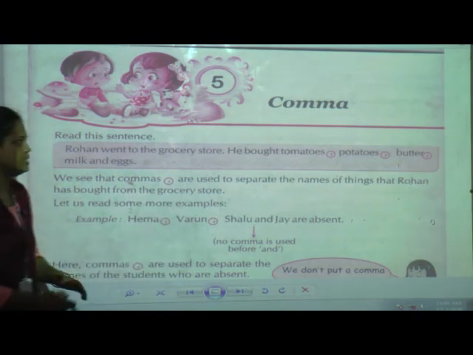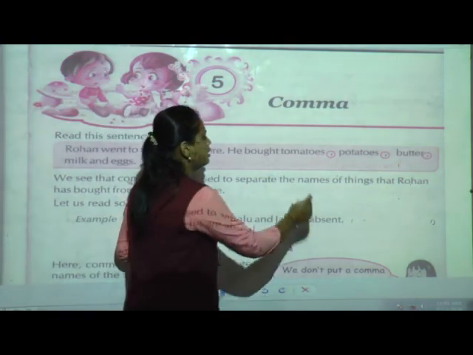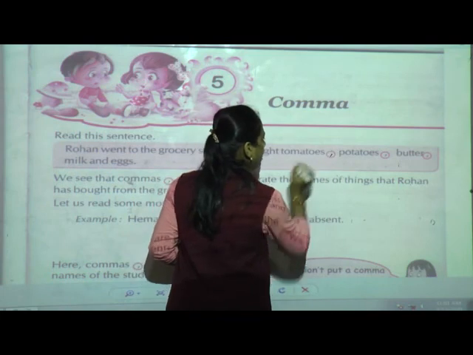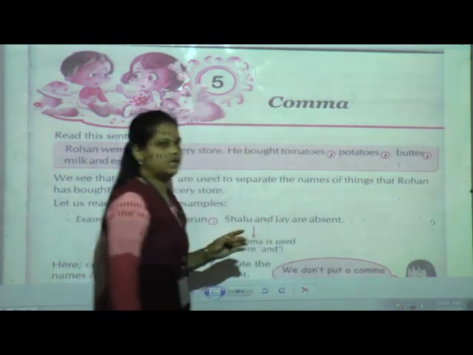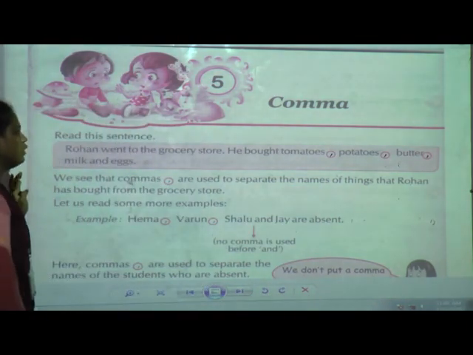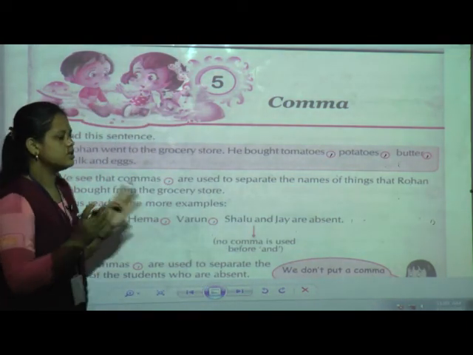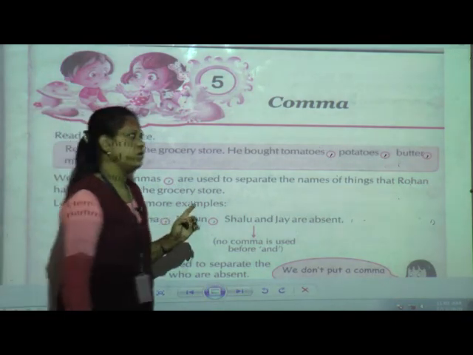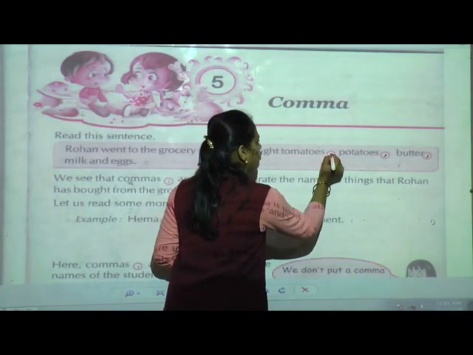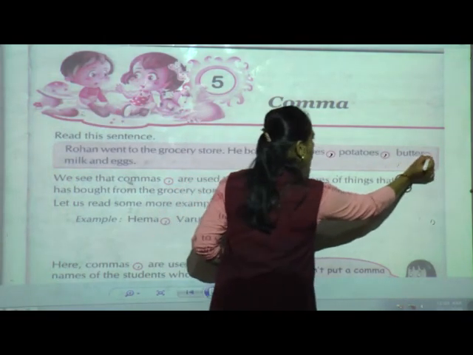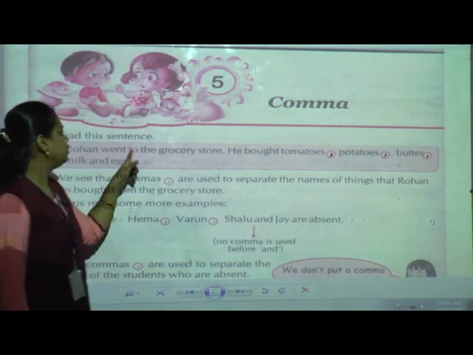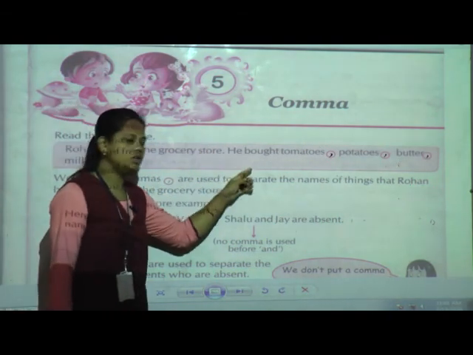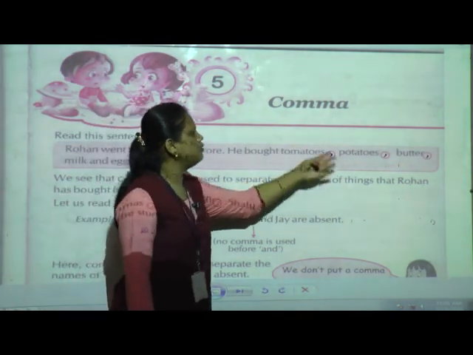Here the things Rohan has bought from the grocery shop have been separated. So to separate these things, what do we have to use? We have to use the comma. When Rohan went to the grocery shop, how many things did he buy? He bought five things.